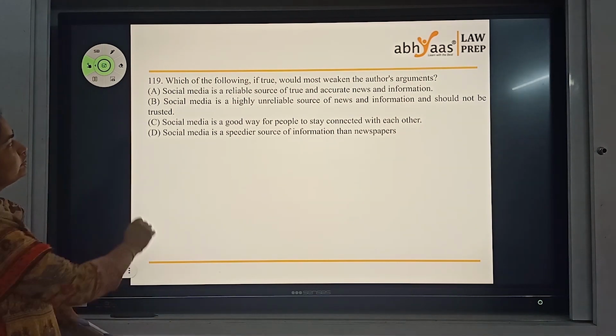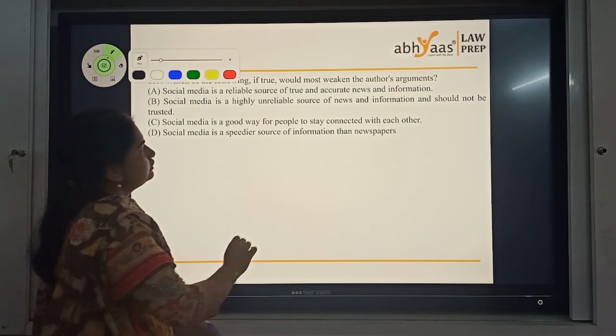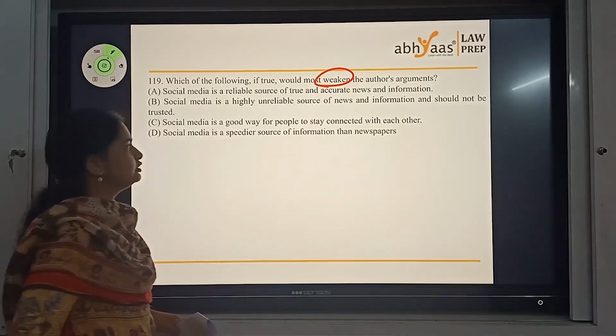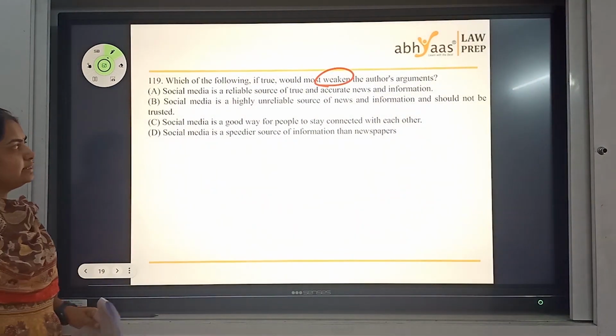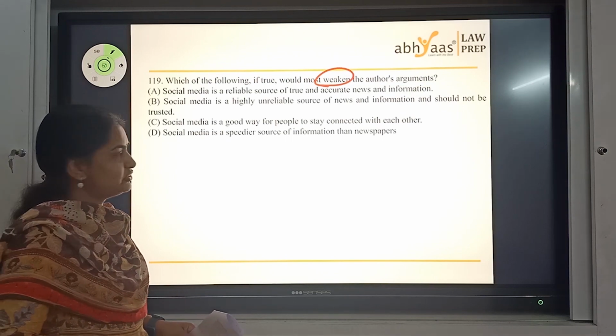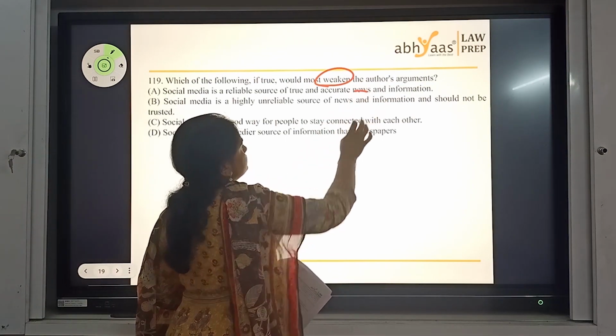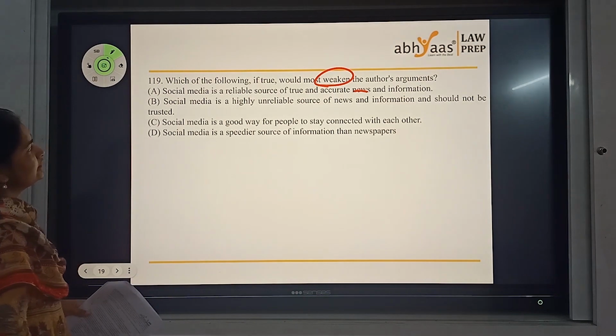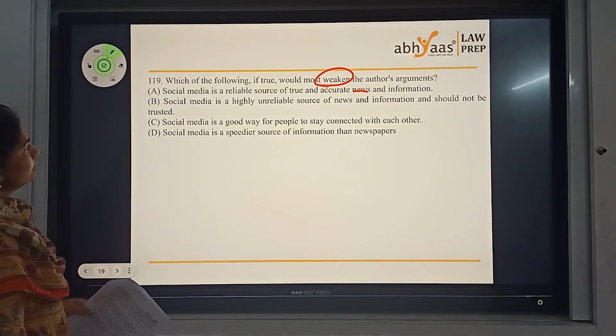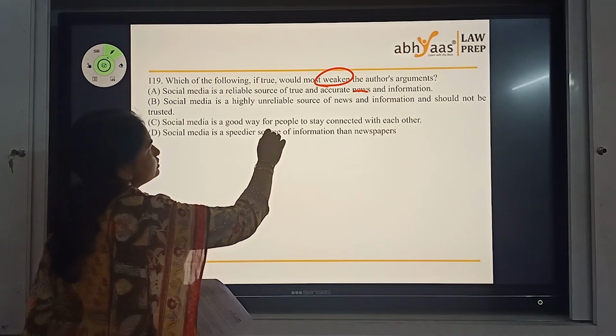Which of the following, if true, would most weaken the author's arguments? Social media is a reliable source of true and accurate information. That's not true. That's not the answer. Social media is, okay, one minute. You have a question that is weakening.